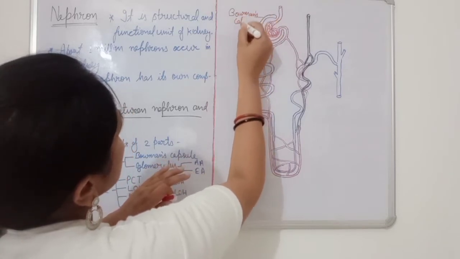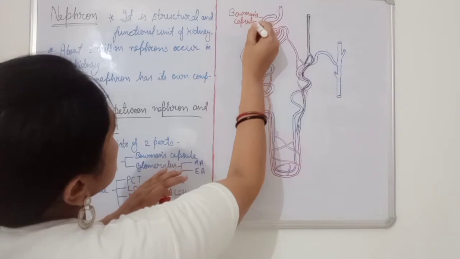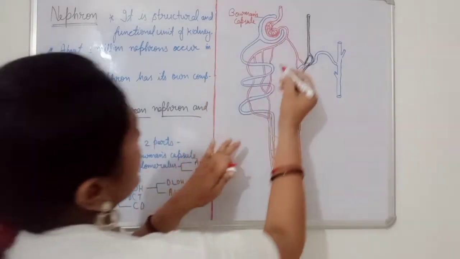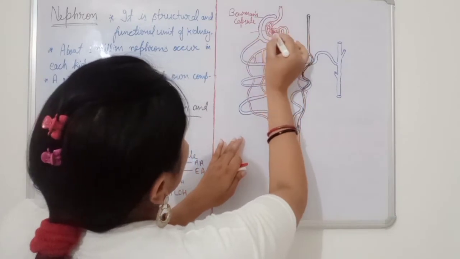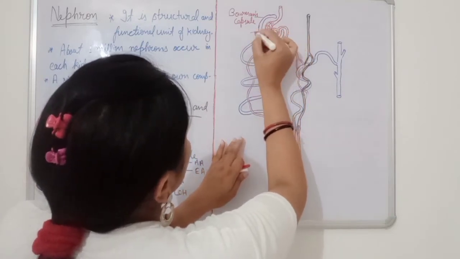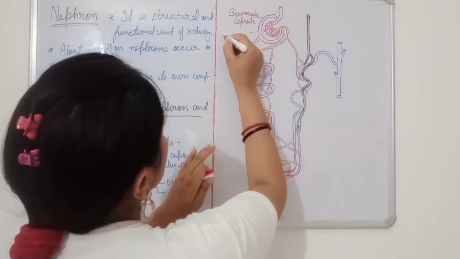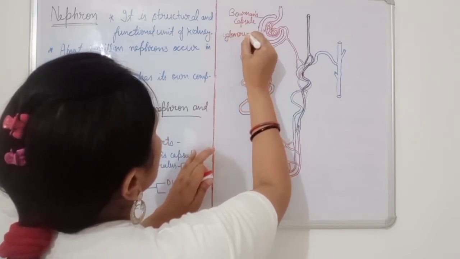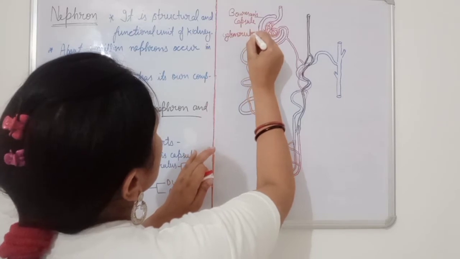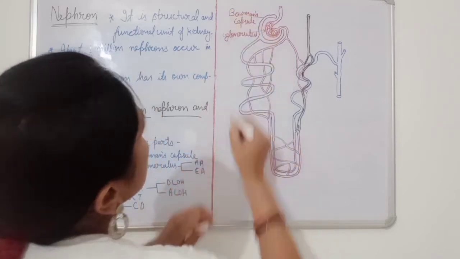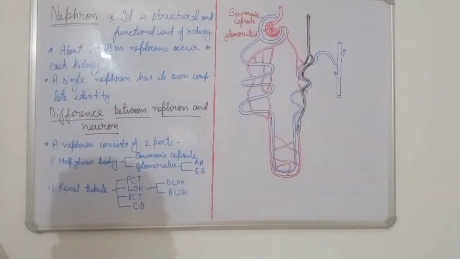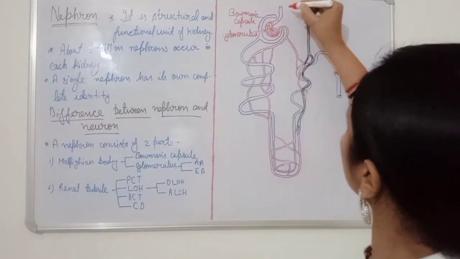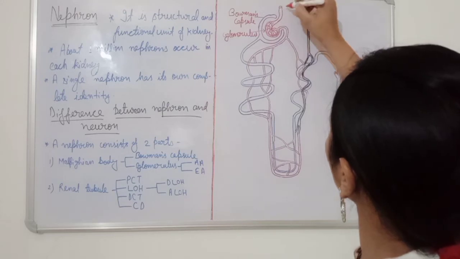Bowman's capsule. All of you are absorbing here now? Okay. And this one, glomerulus. This part is glomerulus. Okay. Now you come here. This one, afferent arteriole.